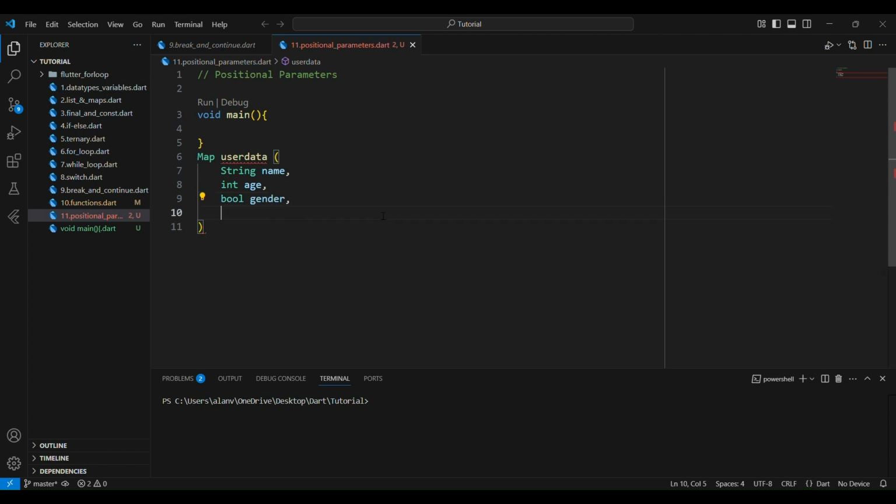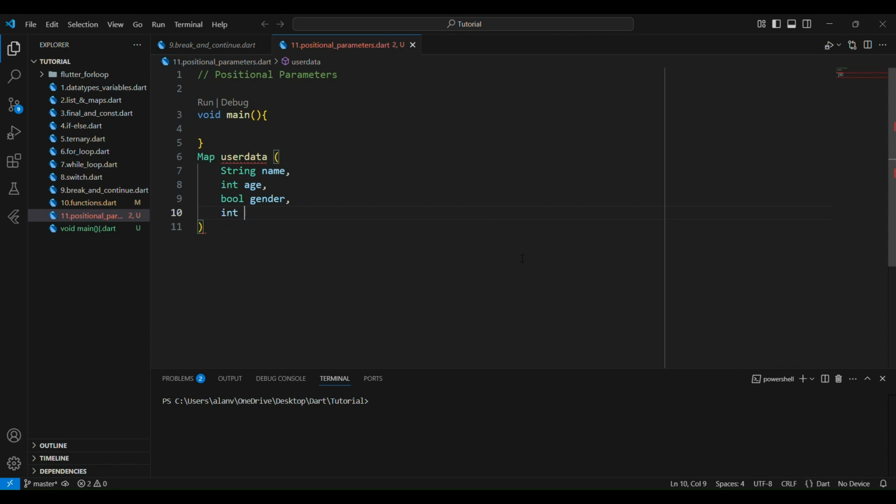Perfect. Next, the data type I would like to define here is the standard of a candidate. So I will give candidate details: candidate name, candidate age, candidate gender, and candidate standard. Standard I would like to define as an int type, and I will give the value as an integer.